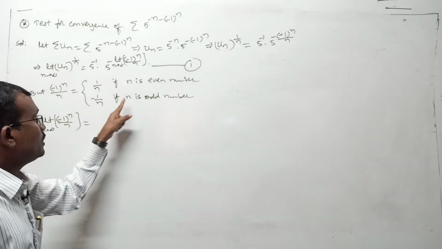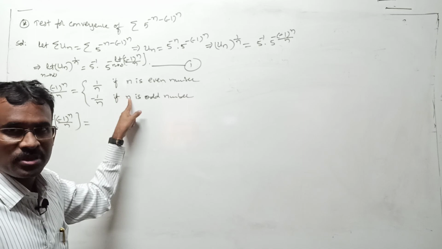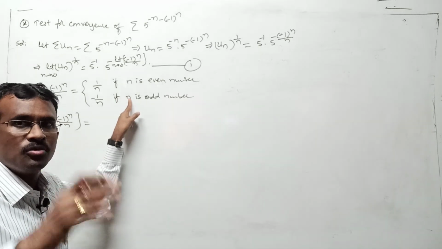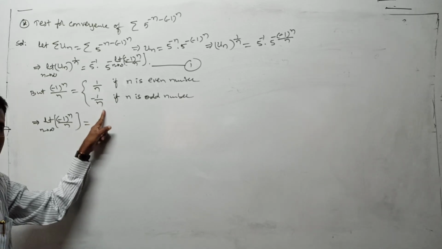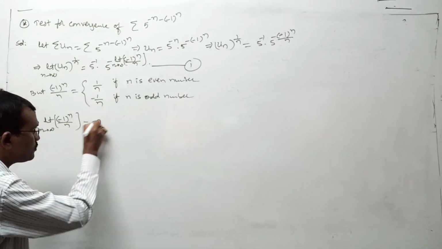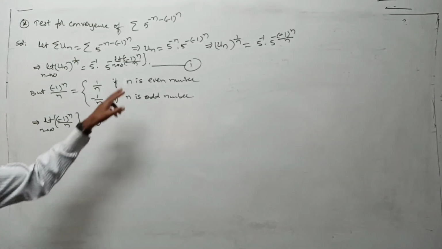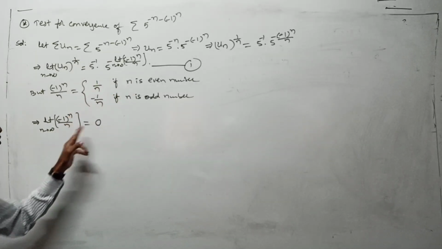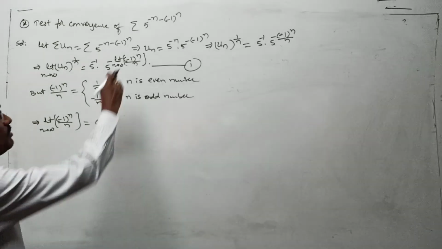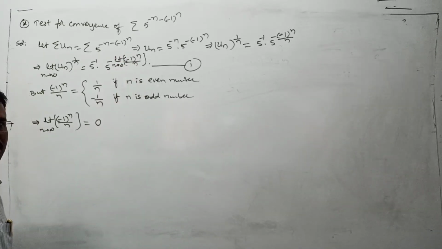In a similar way, n is an odd number at an infinite stage, that means n is 1, 3, 5, 7 and so on. As n tends to infinity, minus 1 by n is also tending to 0. That means if n is an even number or an odd number, whenever n tends to infinity, this value is 0. I mean this limit value is 0. I want to use this in relation number 1.